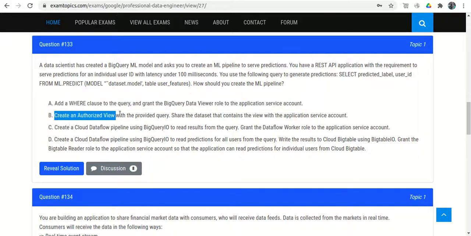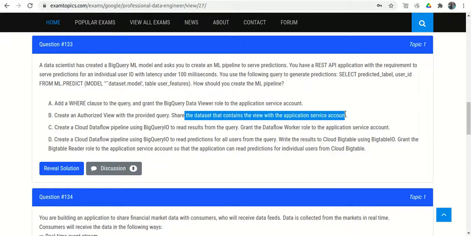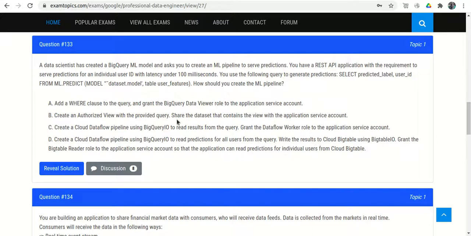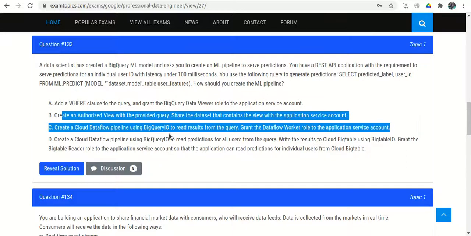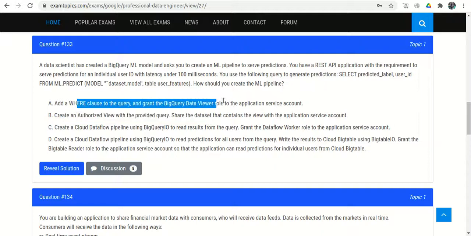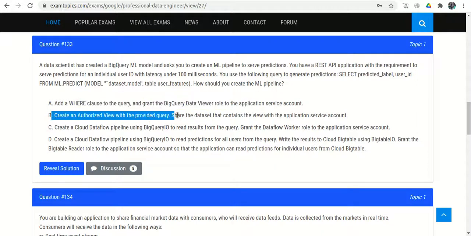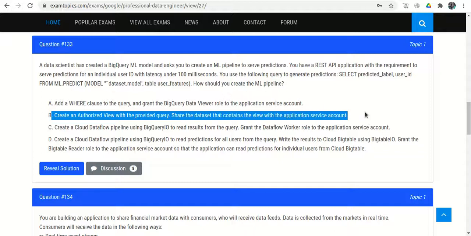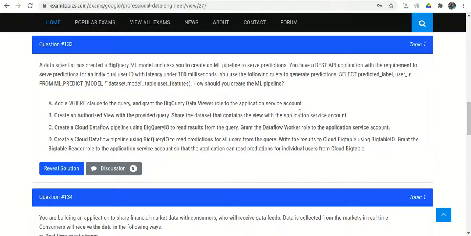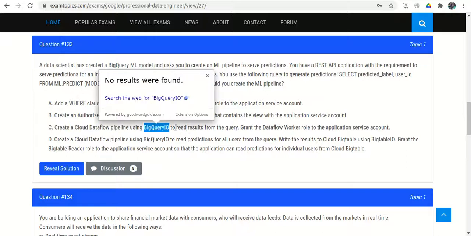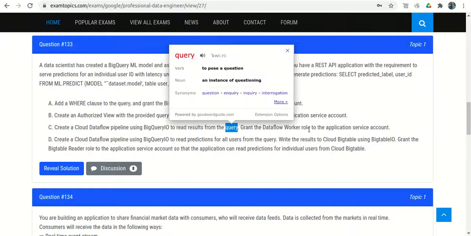Create an authorized view with the provided query, and share the dataset that contains the view with the application service account. So they again did the same thing, rather than directly providing the access. They said we will create a view and provide the access to the view. So this is also wrong, because we need to create a pipeline. Create a Cloud Dataflow pipeline with BigQuery input and output to read results from the query, and grant the Dataflow Worker role to the application service account. So that looks okay.